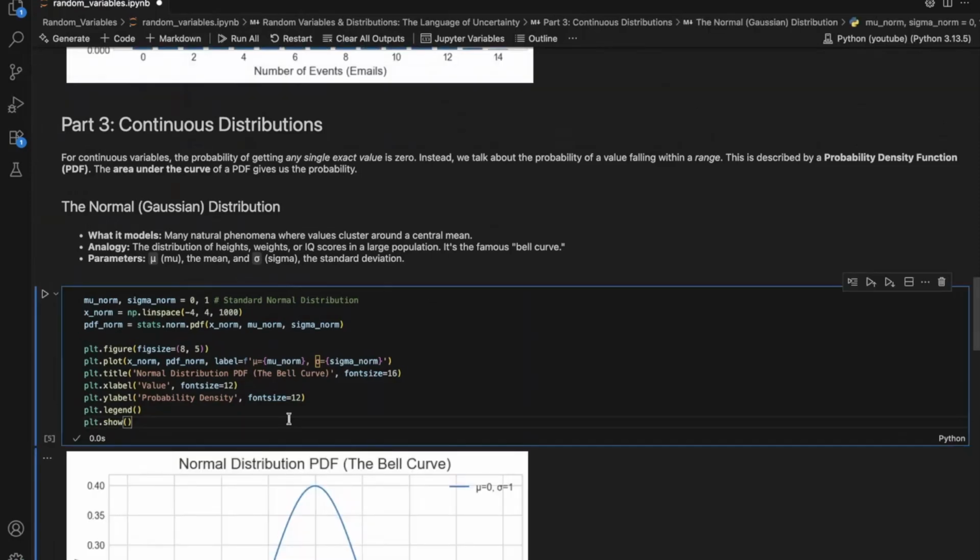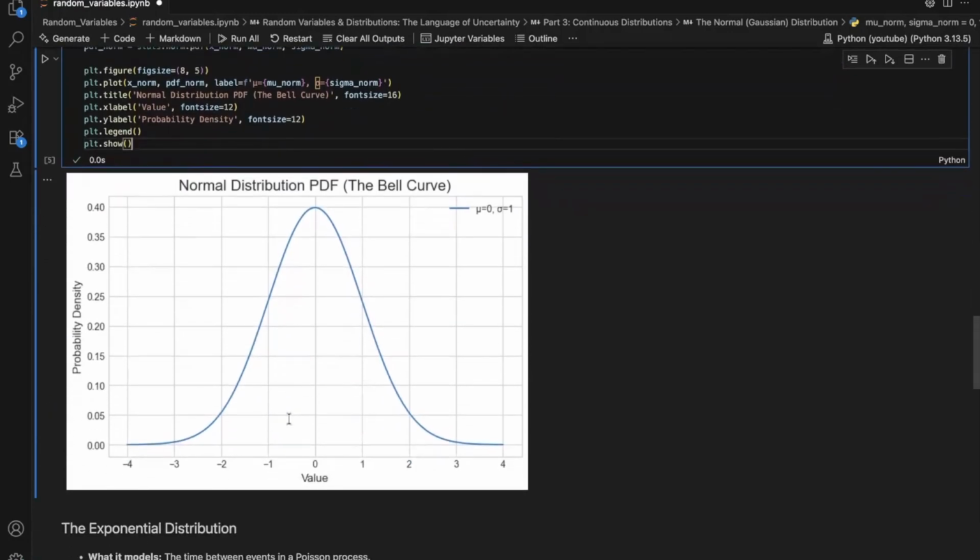So this code snippet demonstrates a standard normal distribution. A standard normal distribution is a normal distribution with mean 0 and sigma 1. Sigma is the standard deviation of the distribution. So the output of this code shows the classic bell curve of the normal distribution. It describes the countless natural phenomena. Most values are clustered around the average, and extreme values are rare.